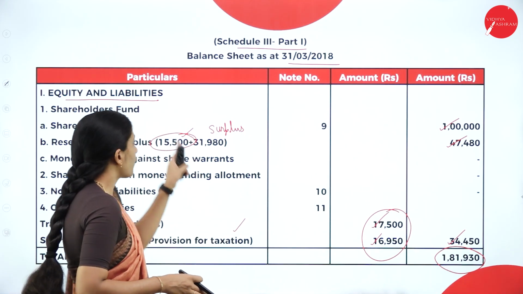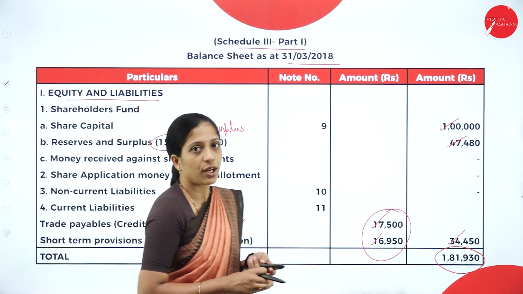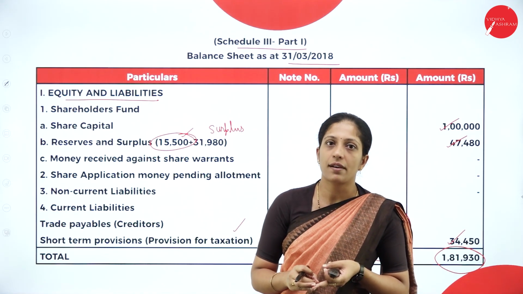So, hope you are clear. So, we will start with equity and liabilities. Under that, first one, shareholders fund. Under shareholders fund, we have share capital, reserves and surplus.